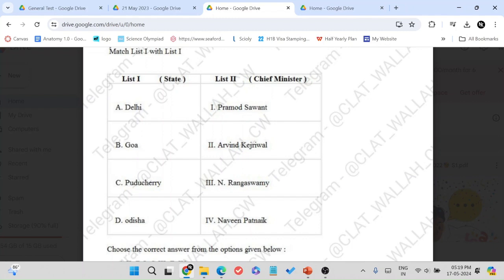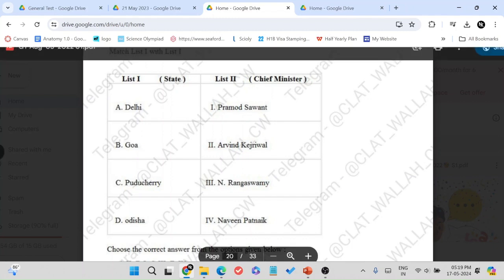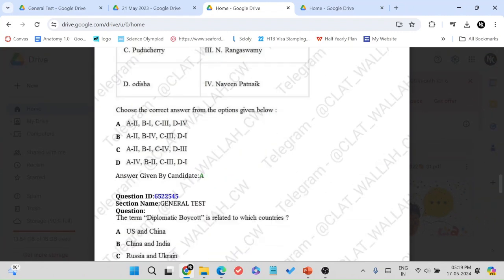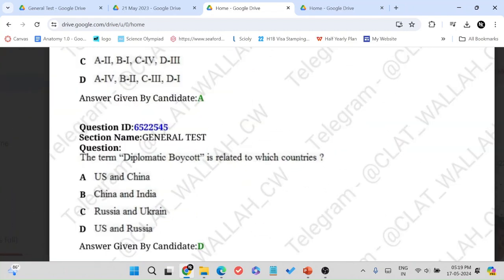In fact, this year, since there were elections in 2023 for eight states, they should have asked to match the following with the new chief ministers and their states. Or they could have asked how many phases the election was conducted in this year.